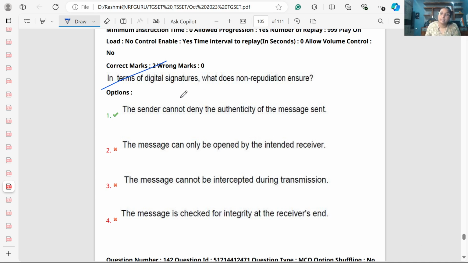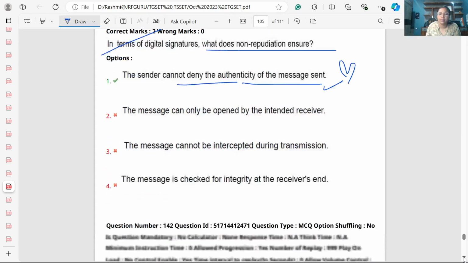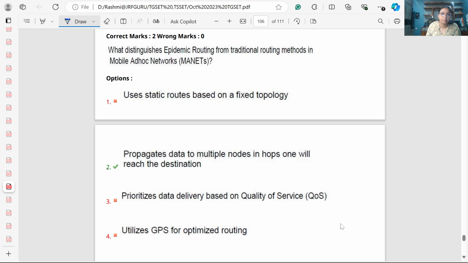In terms of digital signature, what is non-repudiation? It means we cannot deny after sending the message. After sending the message, we cannot deny that I haven't sent it. So the sender cannot deny the authenticity of the message sent. It is called non-repudiation.